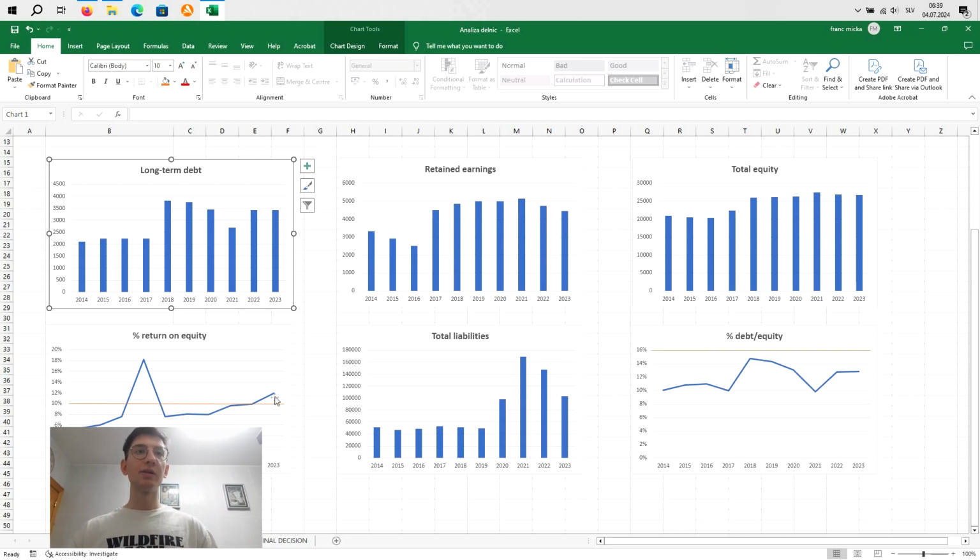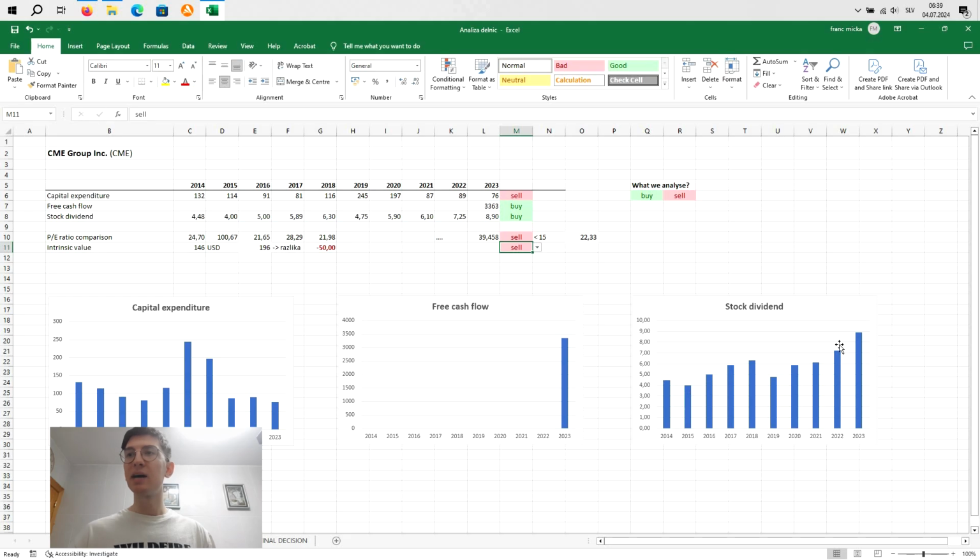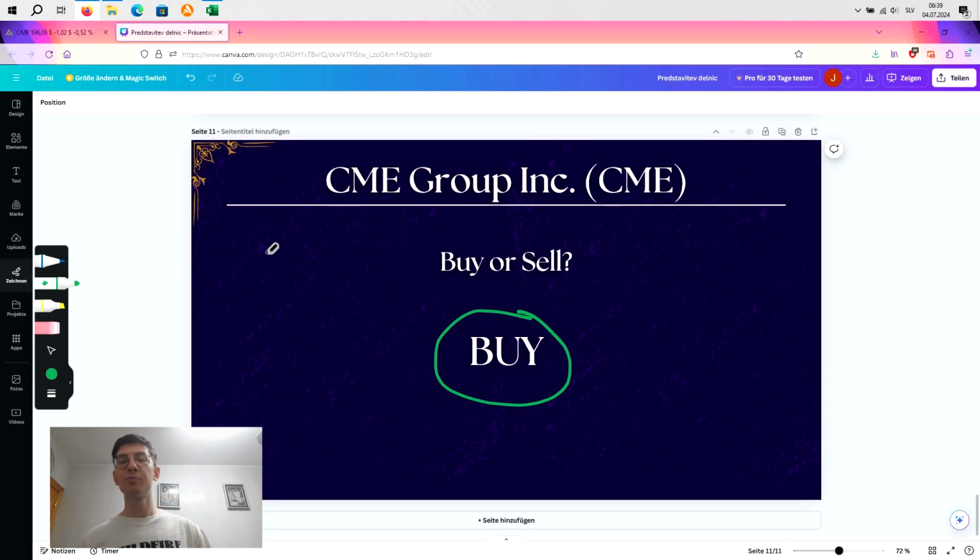They are profitable. They have more than 10% in profit, so that's an amazing thing to see. Then they are paying higher dividends every single year. They are reinvesting the money back. So yeah, in my opinion, bro, you should put this stock on a watch list. It's an amazing company or stock. I don't know how to say, bro. So yeah, put it on a watch list, and then when the price goes a bit lower, then I think you can enter it. It's a nice company. They are making profit. They are growing. This is what we want to see. They have money. That's about it, okay?